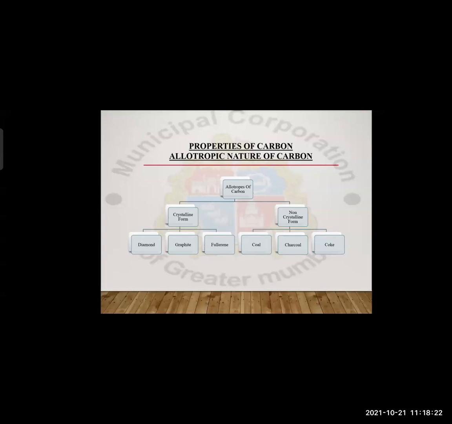Crystalline, crystals, carry a particular shape. So diamond, we know that diamond has a shape. Graphite will be seen in the later part. And fullerene, yes, definitely fullerene does have a proper shape. It also consists of crystals, whereas charcoal and coke do not consist of crystals. Therefore, they fall under the non-crystalline form of carbon.